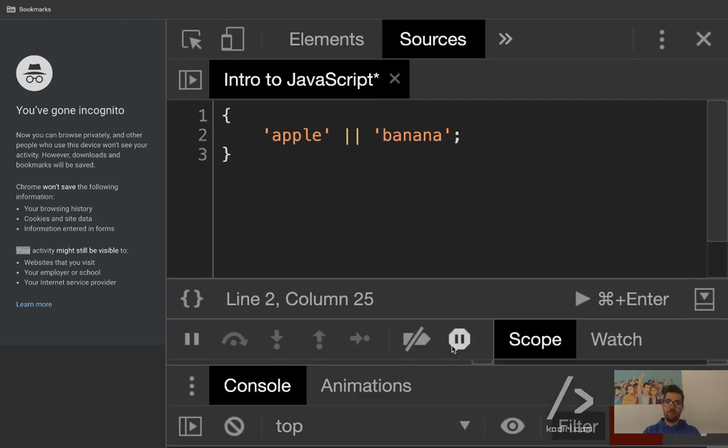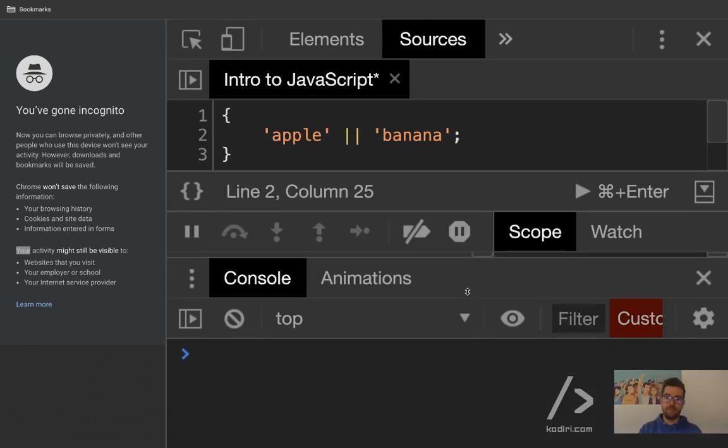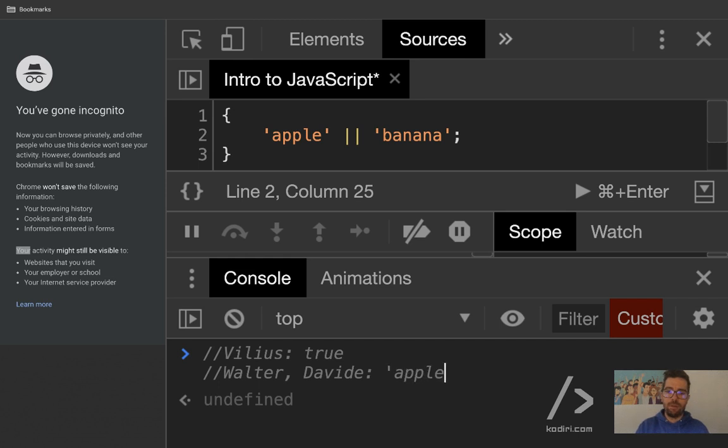True. Wait, no. Bilius said true. I think it's going to return apple. Walter and Davide say it will return apple. Anyone else?